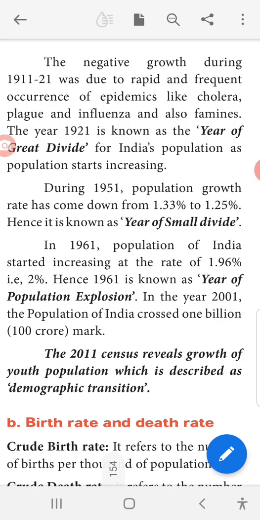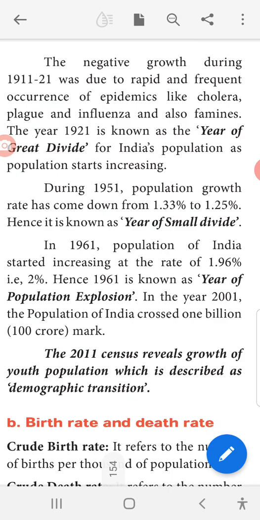The negative growth during 1911 to 21 was due to rapid and frequent occurrence of epidemics like cholera, plague and influenza and also famines. The year 1921 is known as the year of the Great Divide for India's population as population starts increasing. Okay, in the year 1921 it is called the year of Great Divide.